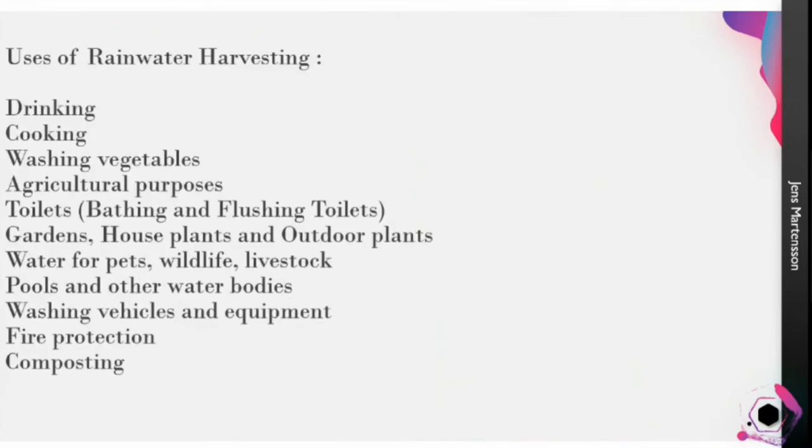And the uses of rainwater harvesting: as I said before, it can be used for drinking, cooking, washing vegetables, or for agriculture to irrigate the fields, for toilet usage, to water the outdoor garden plants also. Water for pets, wildlife, and livestock. Then pools can be recharged with this water instead of using fresh water. And washing of vehicles and equipment, fire protection, and composting.